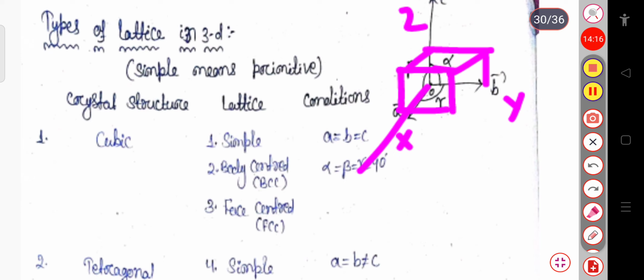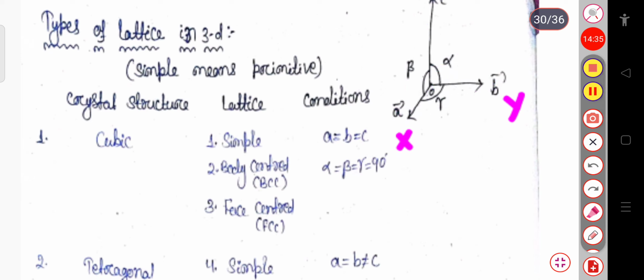In this case, suppose this is A, this side is B, and the height is C. So there are three sides A, B, C, and the angle between x and y is gamma, y and z is alpha, and x and z is beta. So depending on the sides of the rectangular parallelepiped as well as the angles between them,